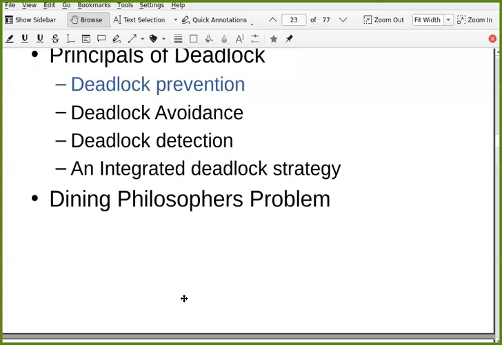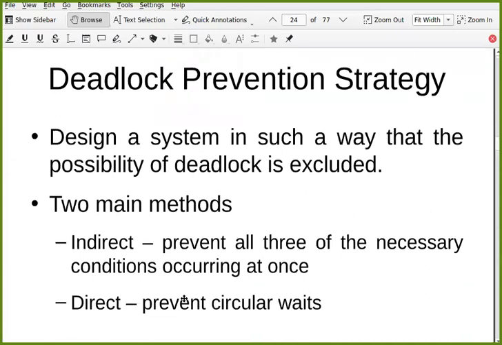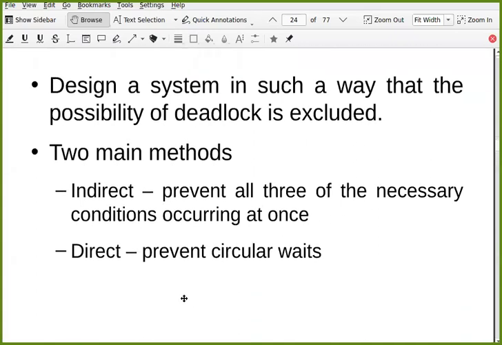What we need to make sure here, if we want to prevent deadlock? Very simple. Design a system in such a way that the possibility of deadlock is excluded. And there are two main methods, indirect and direct. In the indirect method, prevent all three of the necessary conditions occurring at once: mutual exclusion, hold and wait, and non-preemption.